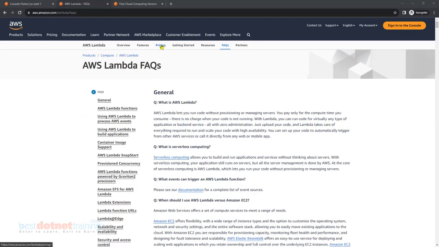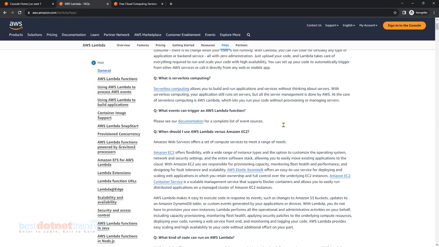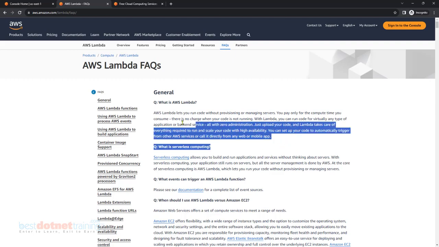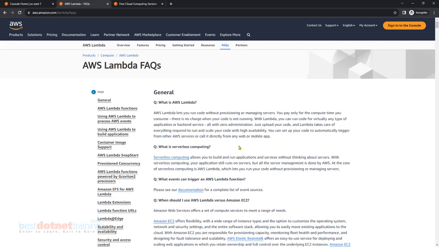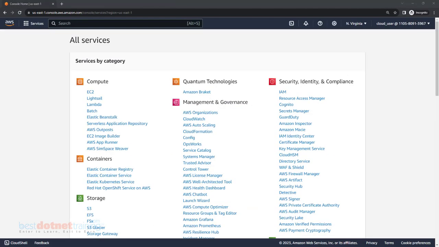The pricing tab is important for any service, and in the FAQs you'll get lots of very useful information. Especially for those preparing for certification, this information will be priceless. But the important thing is to make a note of everything you feel you need to remember in the long run for your preparation. So that was a bit of Lambda introduction.